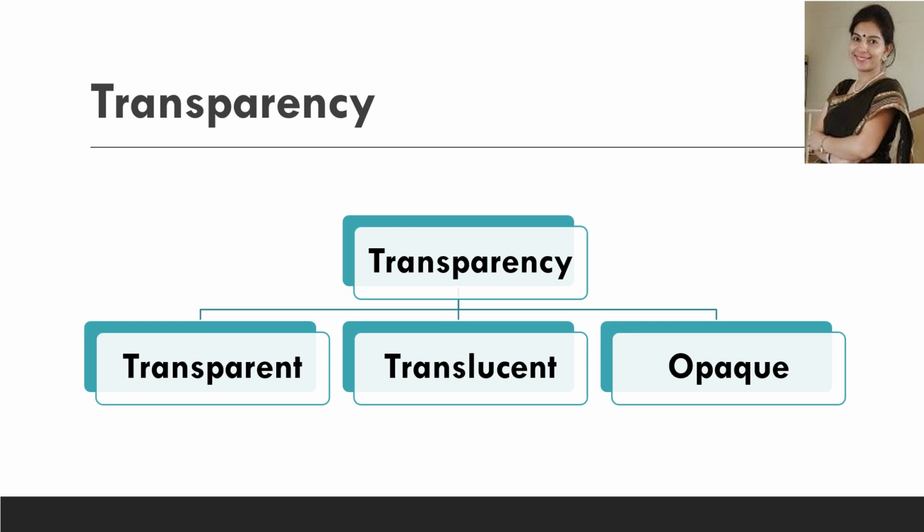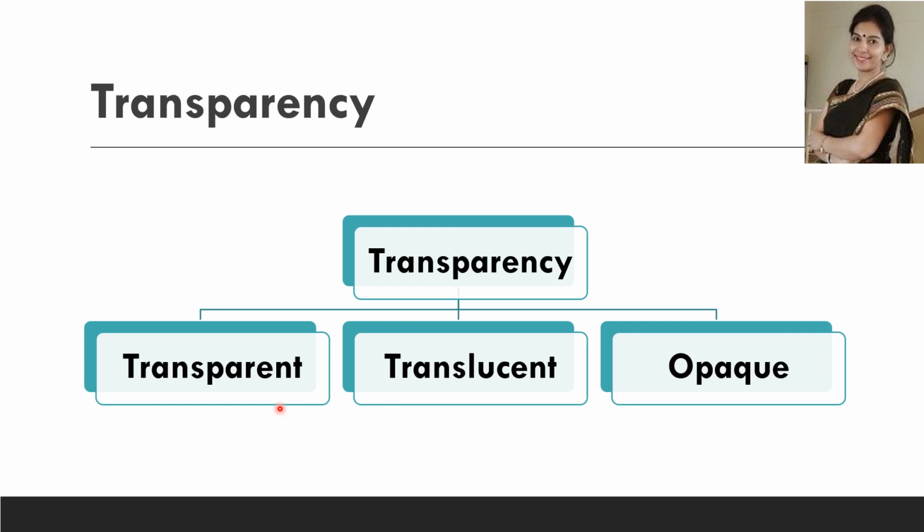So our next property is transparency. What is transparency? It is the property of an object or material through which things can be seen clearly, and those objects are called transparent objects. For example, glass, clear water, and some plastics we can see through.